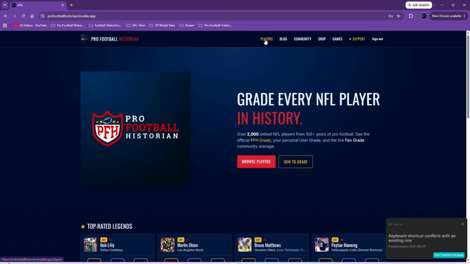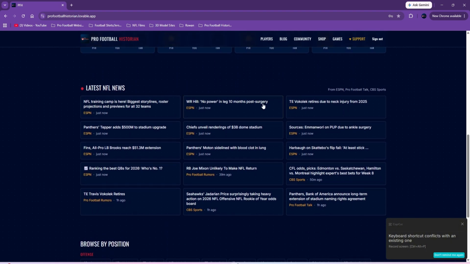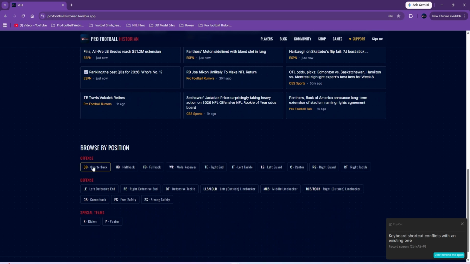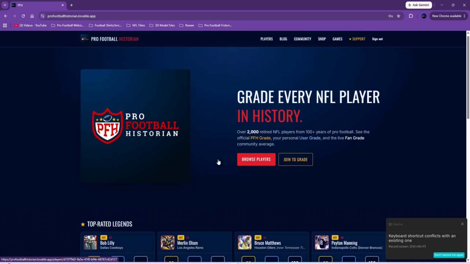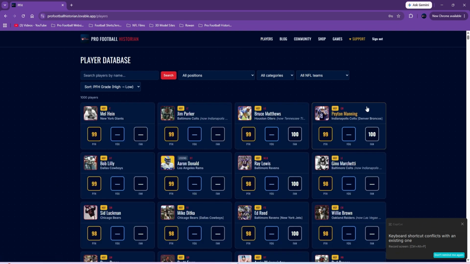So let's go to the player. Actually, before we go to the player, we also have NFL news here from different sites: Pro Football Talk, CBS Sports, ESPN, stuff like that. And then also you can browse by position. We're going to go right now to the player page, the database.